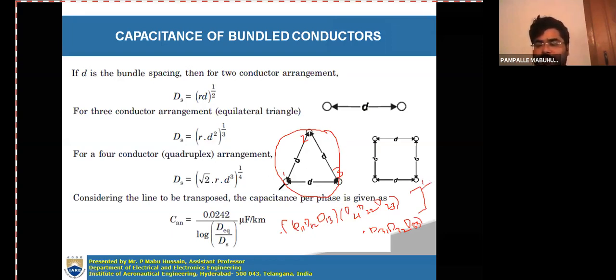That means here you are having 3 subconductors. So 3 squared is 9. Whole to the power of 1 by 9 you will get.